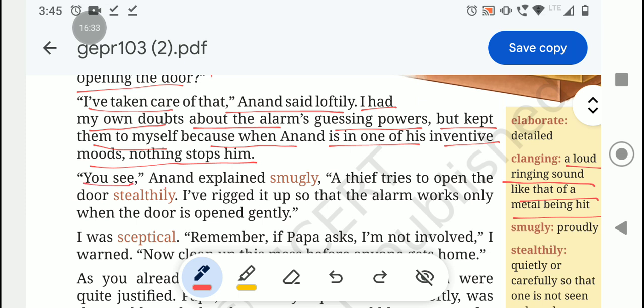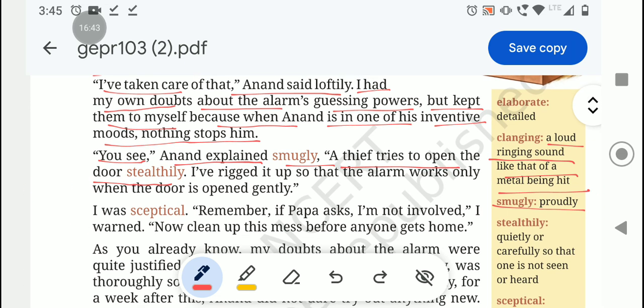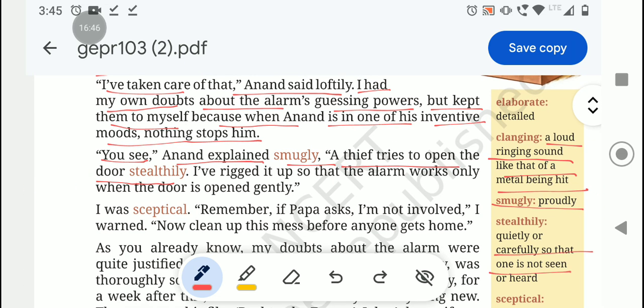You see, Anand explains smugly. Smugly means proudly. A thief tries to open the door stealthily. Stealthily means quietly or carefully so that one is not seen or heard. I have rigged it up so that the alarm works only when the door is opened gently.